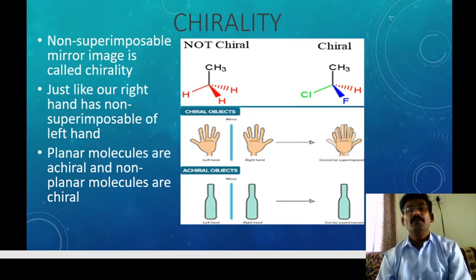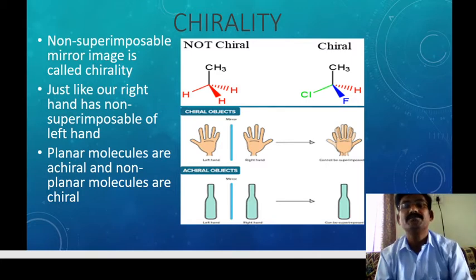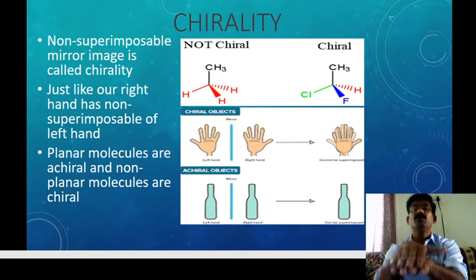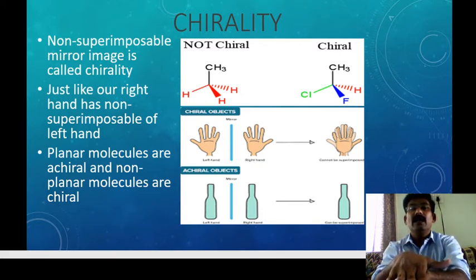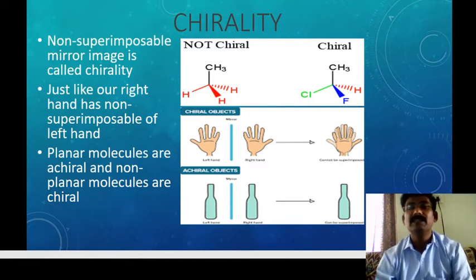If you put one hand on the other, they are not the same. So chirality means non-superimposable mirror images. For example, this is a chiral molecule. Which one is the chiral molecule?